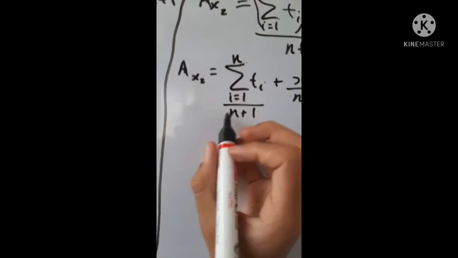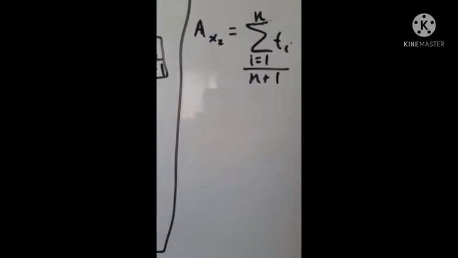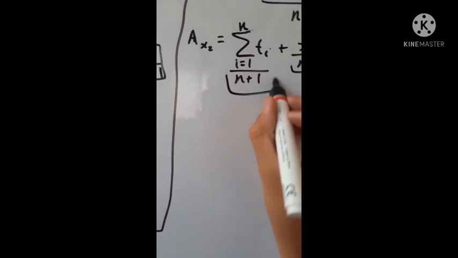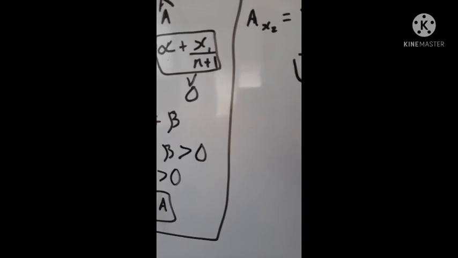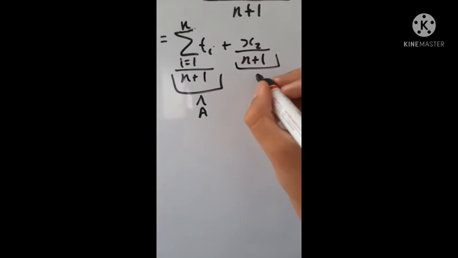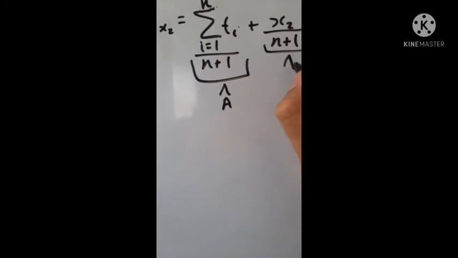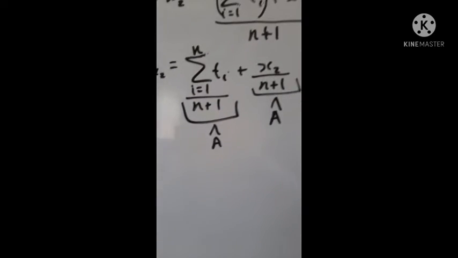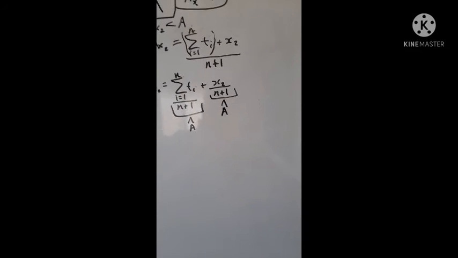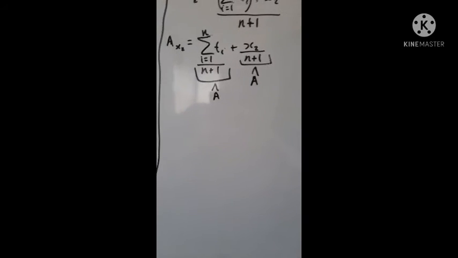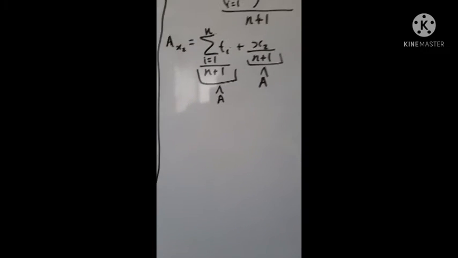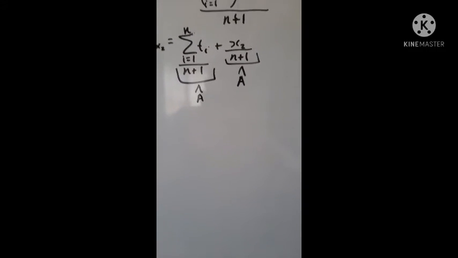What about this part? This is obviously less than a. And this part also happens to be less than a.